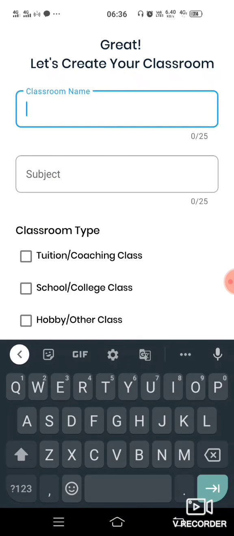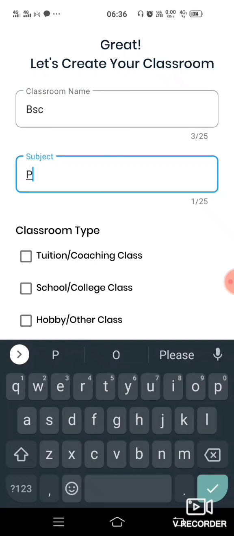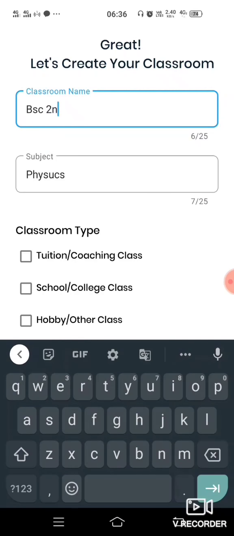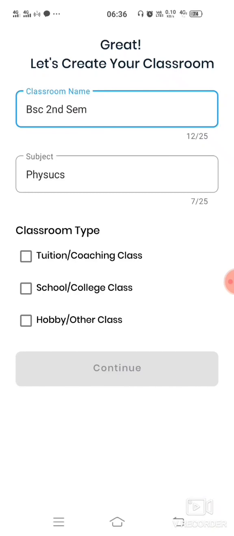First you have to create a classroom here. I am creating a classroom as BSc, subject physics, BSc second sem. Here it will ask for the classroom type. I am clicking school or college class.